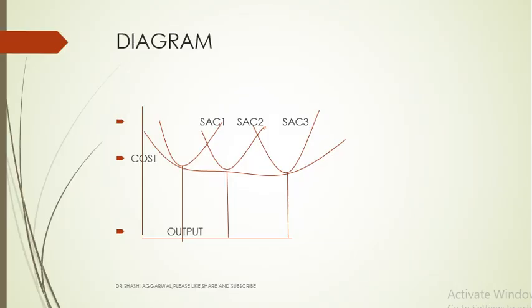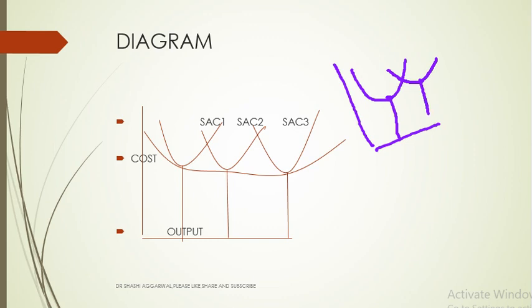Now I will explain all the things. This is the short run average cost curve. If we want to produce this much amount, then this is the right size of the plant. But if we want to produce this much amount, it would not be possible at this size, because if we produce at this size, the cost will be much higher. So here we have to select this size of plant.